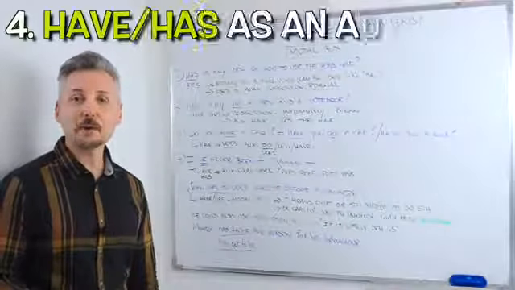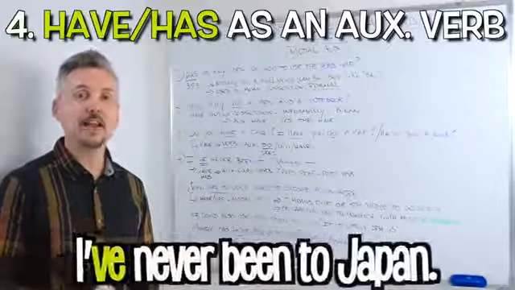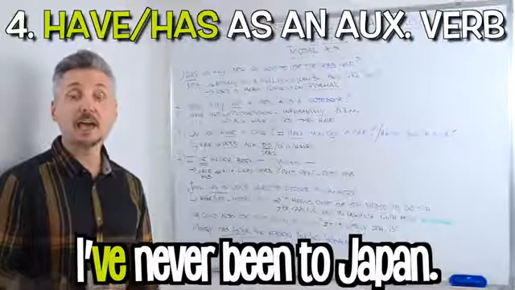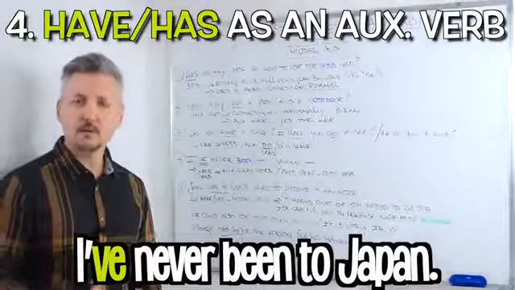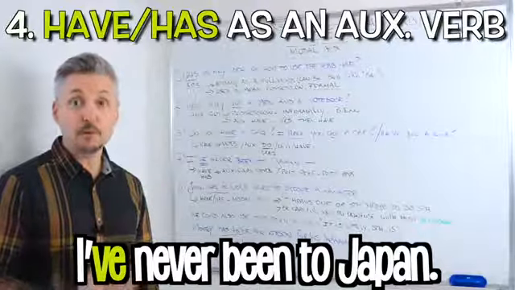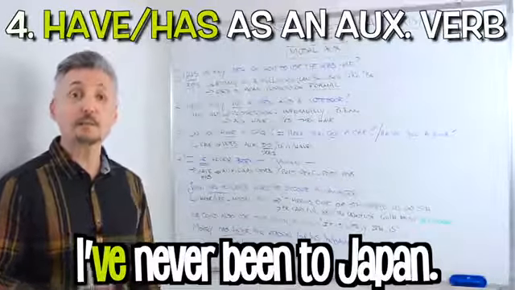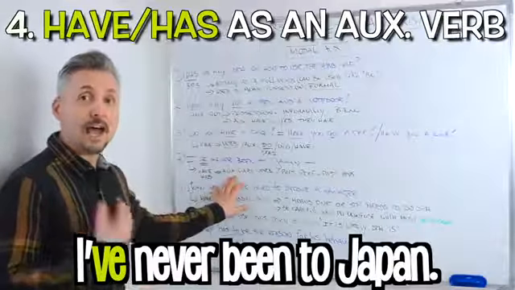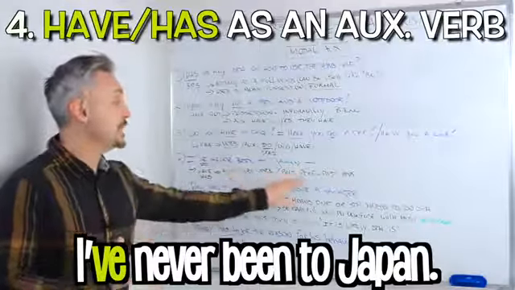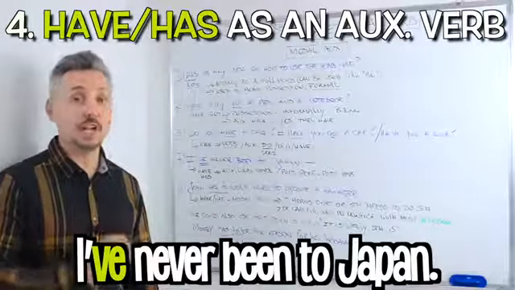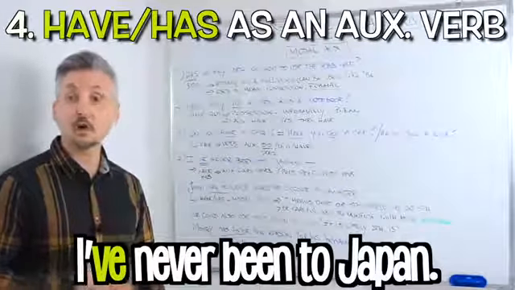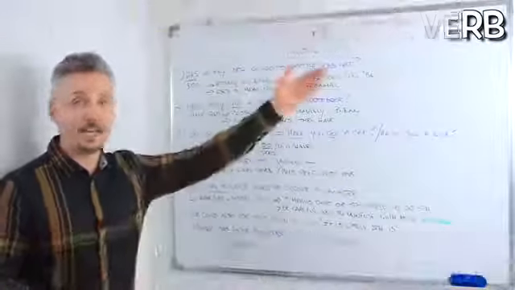The fourth example, I've never been to Japan. In this case, the verb have is an auxiliary verb. For what tense? For the present perfect in this case, but we can also use it for the past perfect. Auxiliary verb have. I've never been to Japan. If you want to watch a lesson on the present perfect or the past perfect, you can click here.